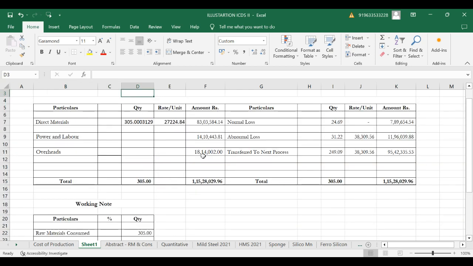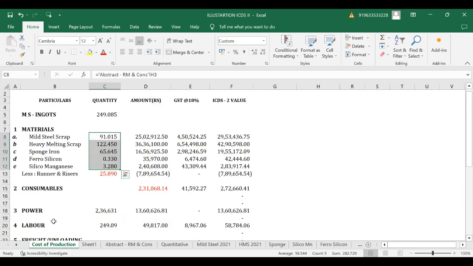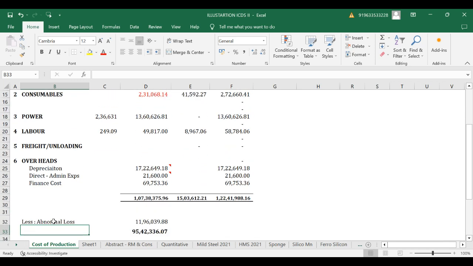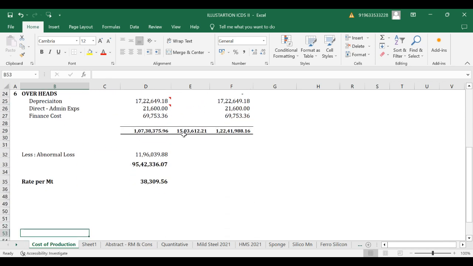So that abnormal loss we would be valuing here using the same formula. Whatever it was for the normal product, the same value we would be calculating here too. And that value of abnormal loss we would be deducting at the final point. Abnormal loss would be deducted from this value, and the total TMT rate we would be calculating here. So this is how we would be doing it for the purpose of ICDS 2.